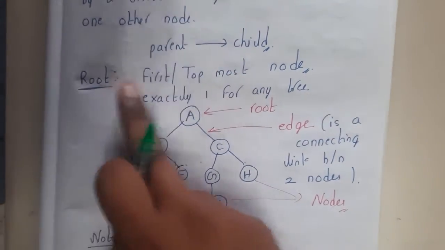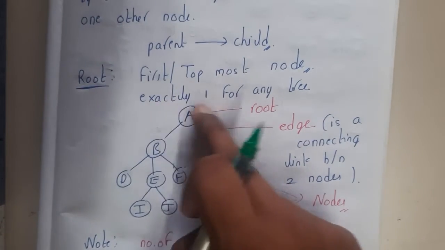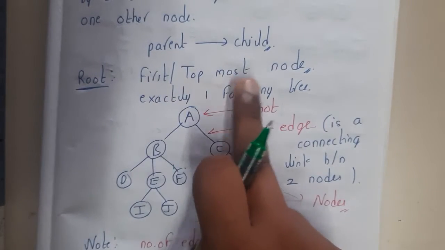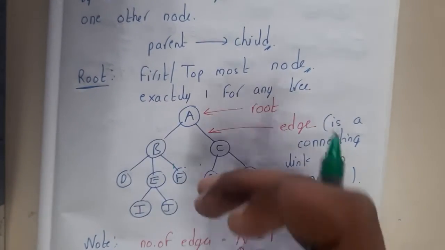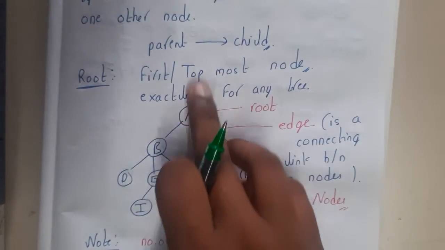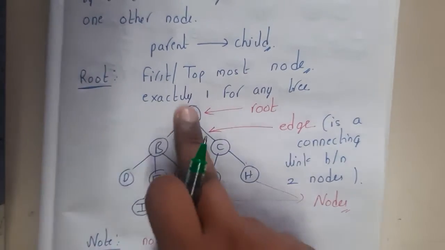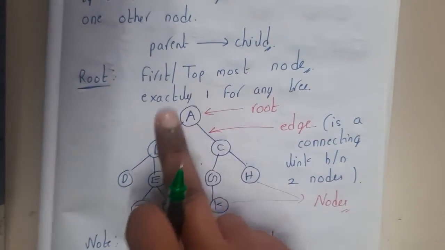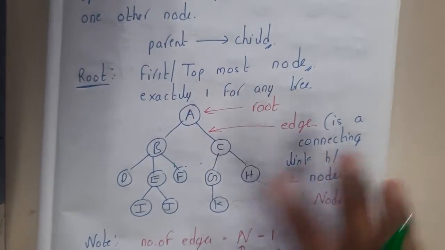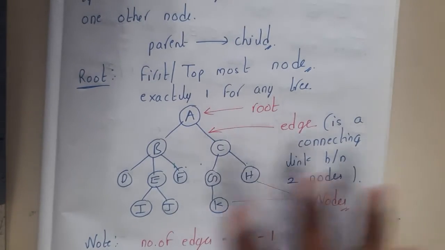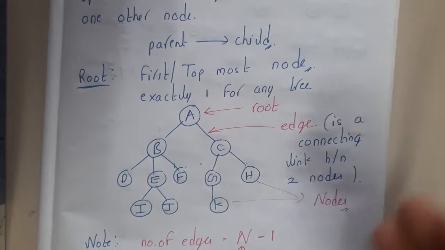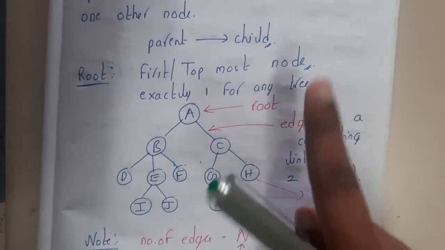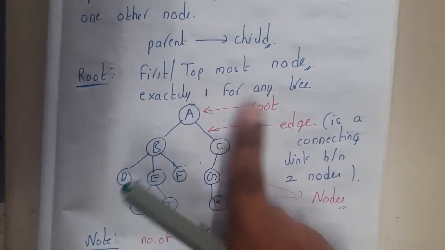Okay? Yes. So root. Root is nothing but the first or topmost node, which does not have any parents. So basically, does A have any parents, guys? No, right? So that is nothing but the root. And exactly one root per tree will be there, that's it. Any tree will not have two or more roots. Okay, yes. So exactly one root, that's it. Okay, so now you are clear with root.